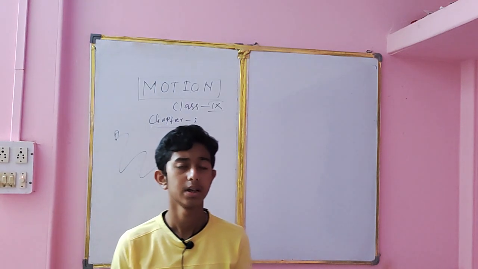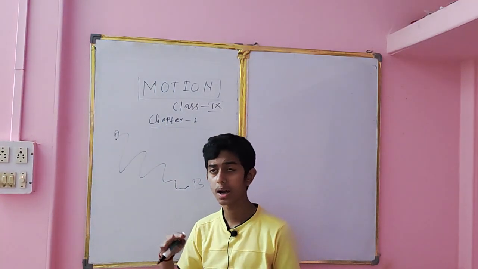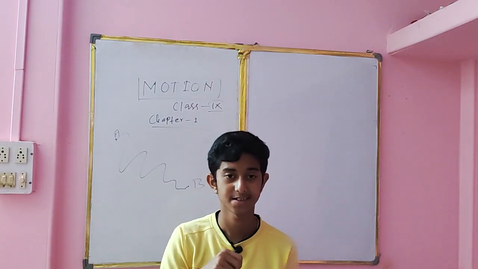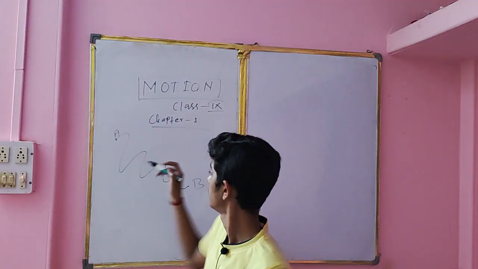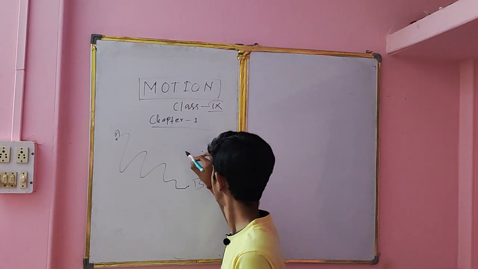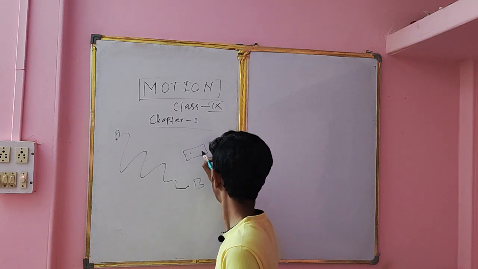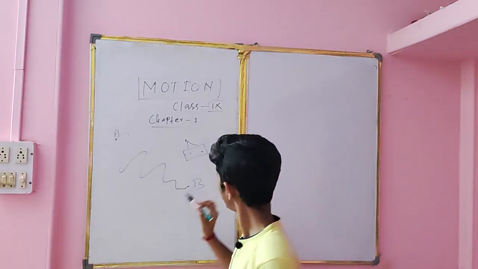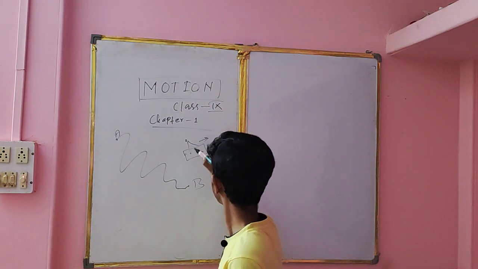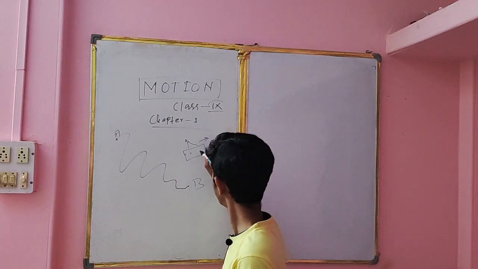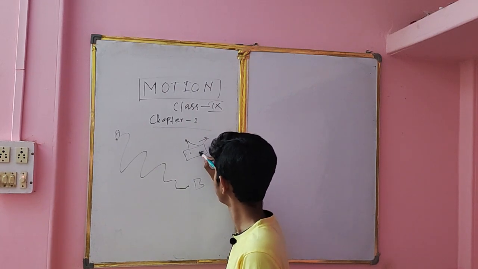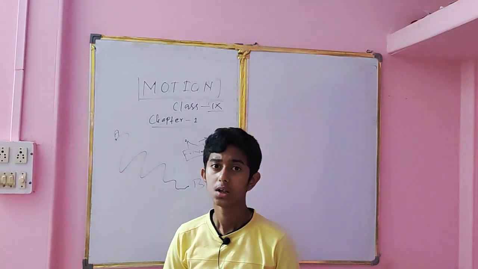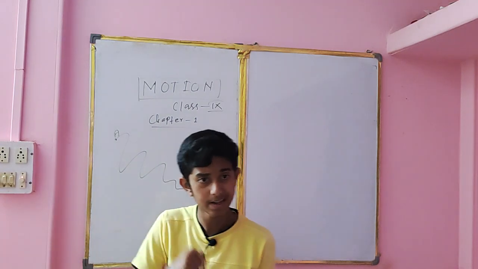For example, you and your friends have planned a picnic trip, and you both are going on the picnic in a bus. So you are sitting here, your friend is sitting here in a bus. When someone from outside sees you both, according to him, you both are moving. But according to your friend sitting over here, you are at a fixed place, means you are at rest. So according to this, we can define motion.